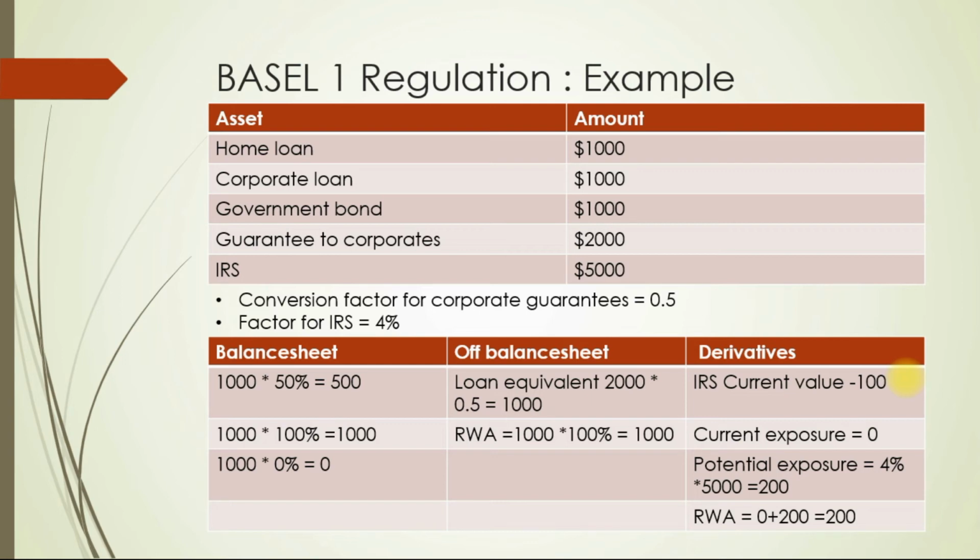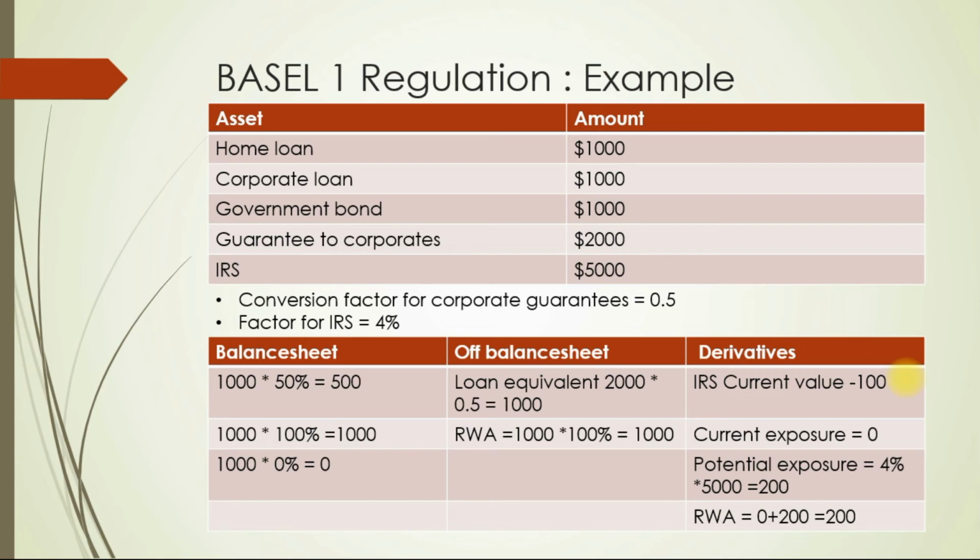Now let's move to off balance sheet items. In this case it is corporate guarantee. Step 1 is to calculate loan equivalent, as guarantee is not same as loan. So loan equivalent here as per Basel 1 is calculated as 2000 into conversion factor, which is given as 0.5.